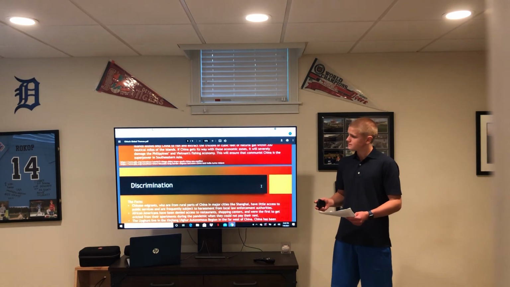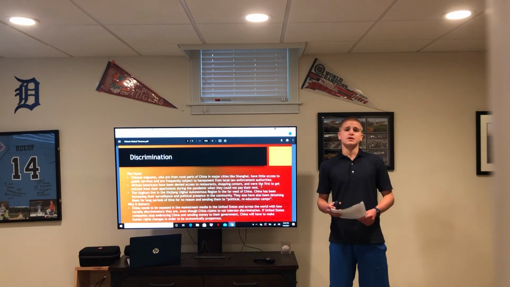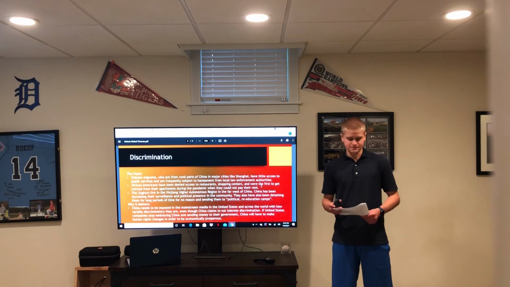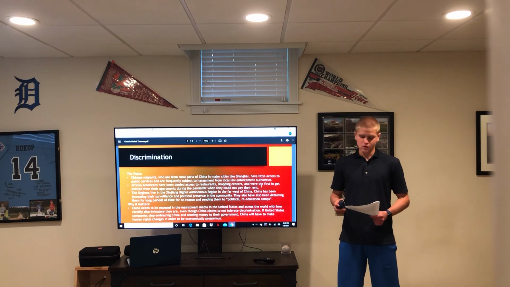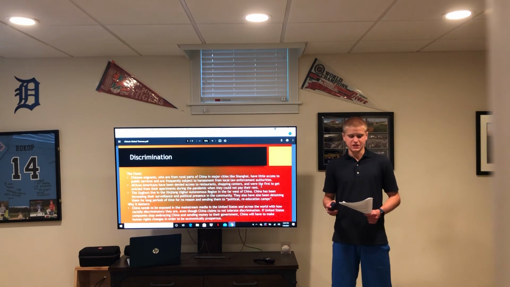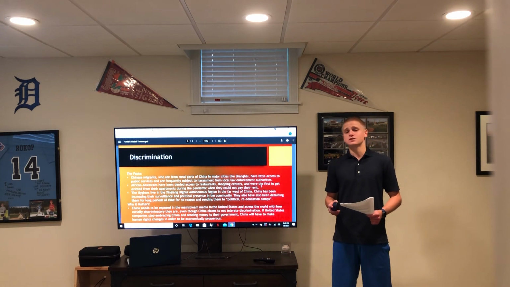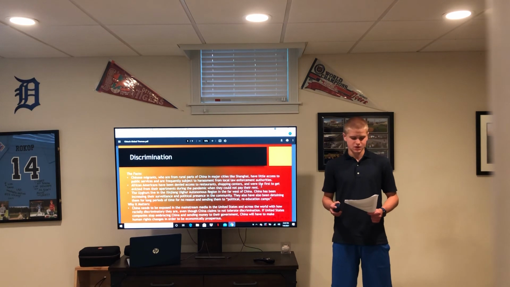The final common theme in China's global themes is discrimination. Chinese migrants, as described earlier, who are from rural parts of China and major cities like Shanghai, have little access to public services and are frequently subjected to harassment from local law enforcement authorities.